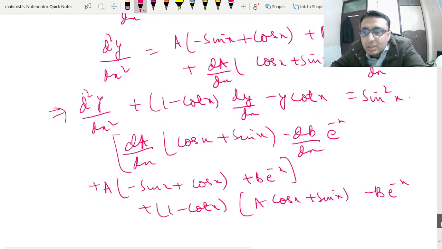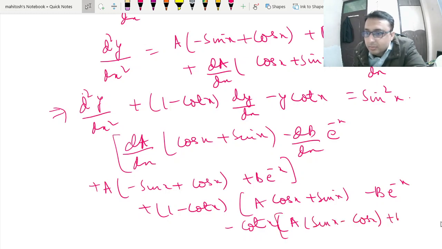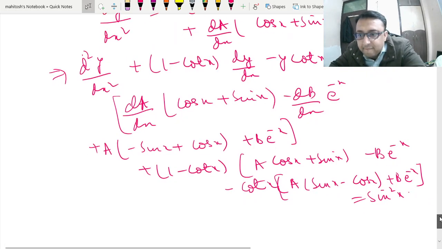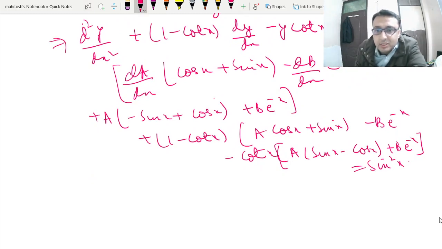Now the third part is minus y, where y is what we have chosen, A sin x minus cos x plus B e to the power minus x, equal to sine squared x. You can see the terms that are cancelling out, and all of these terms you can verify yourself will cancel out.